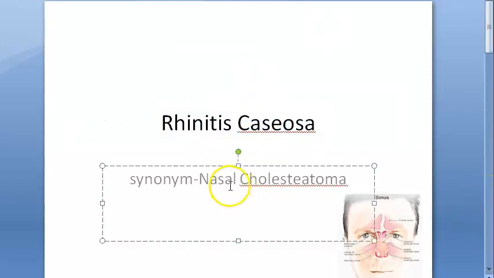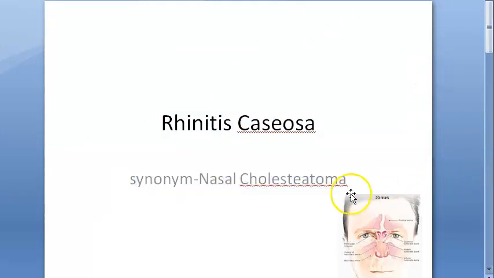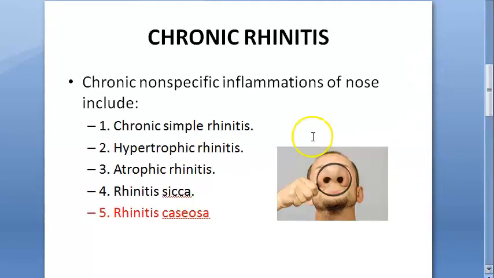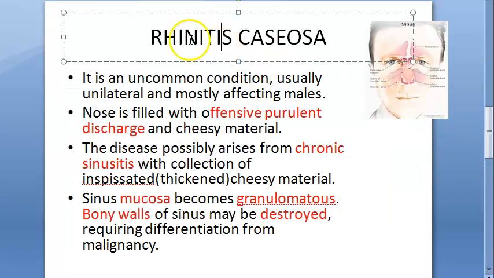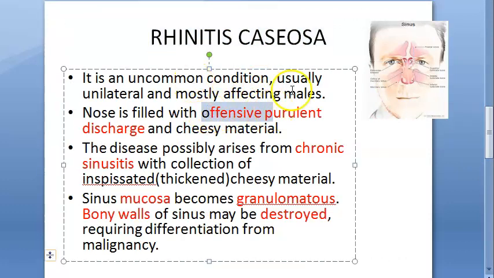So let's take a recap. Rhinitis Caseosa. Some people are saying it is also called nasal cholesteatoma. So basically it's a type of chronic rhinitis, inflammation of the nose. Here what is happening is this person will have, males usually, a unilateral condition. It's an uncommon condition. The nose will be filled with cheesy material and this guy will be having offensive purulent discharge, pus-kind of discharge from the nose.